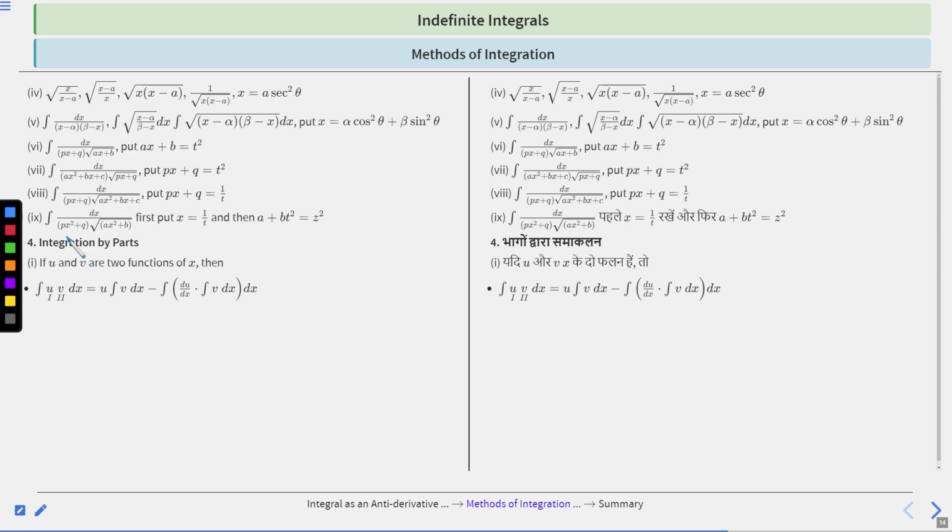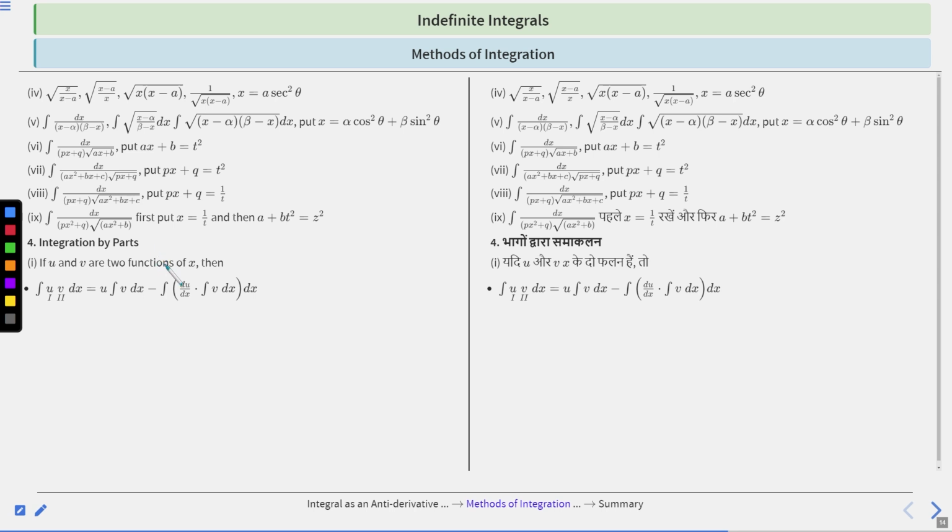Integration of dx upon px square plus q root over ax square plus b. Put x is equal to 1 by t, and then a plus bt square is equal to z square, right? You have to remember these substitutions. Once you will do different types of questions by using these substitutions, you will remember by doing practice of all the questions, right?